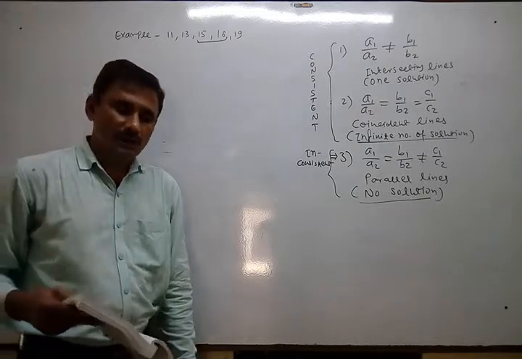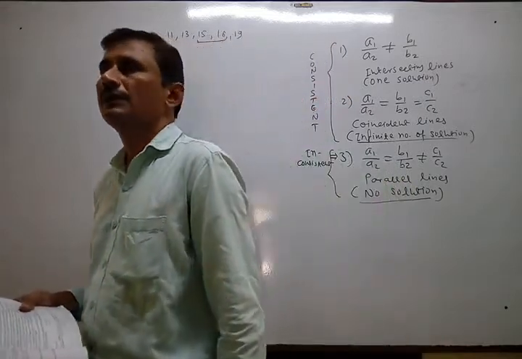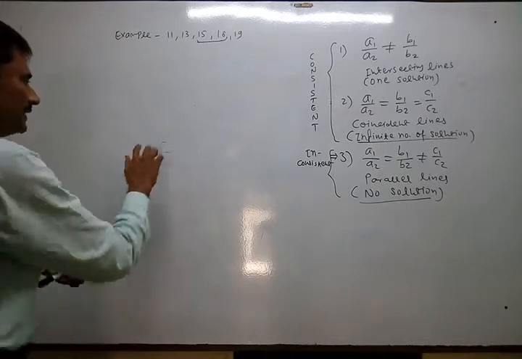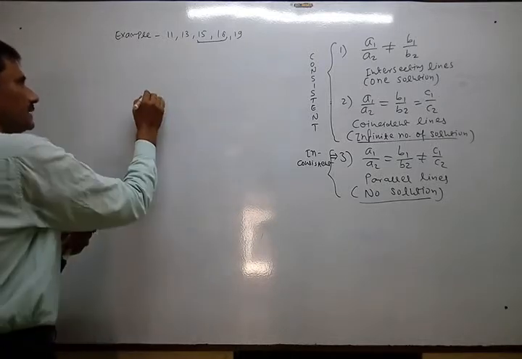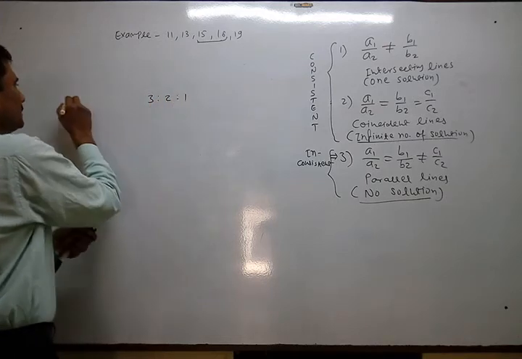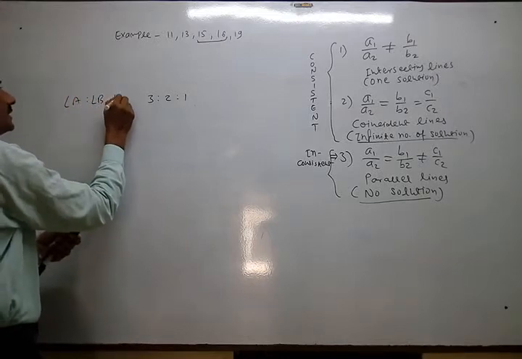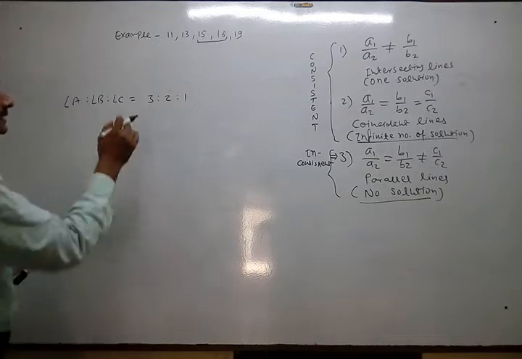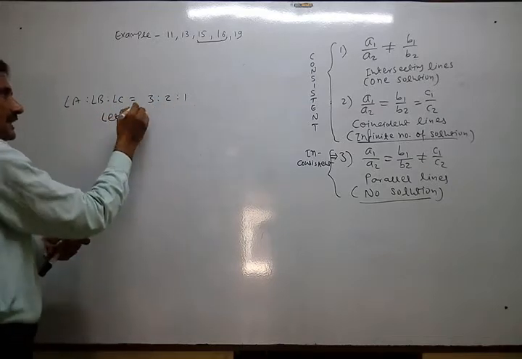So here, many times you are given these types of ratios. I just remind you, when you were in standard 9, at that time you were given this type of question. Angle A is to angle B is to angle C equal to 3:2:1. Okay. So what to do? At that time you used to suppose that way.